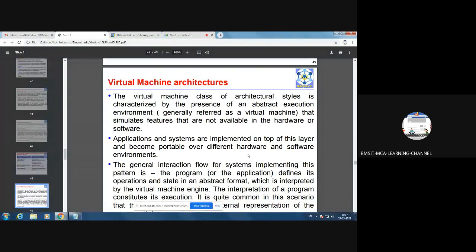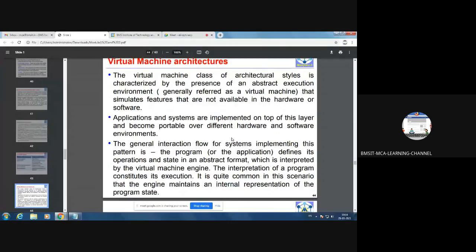So the virtual machine engine is the one which will process the instructions stated in the abstract format. And the interpretation of a program constitutes its execution. Interpreting the program means it has to execute that program, and it is quite common in this scenario that the engine maintains an internal representation of the program state. What is the meaning of internal representation of the program state? I told you the ISO file. So the ISO file is considered as the internal representation of the program state.